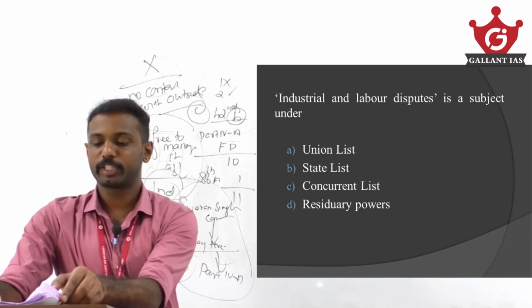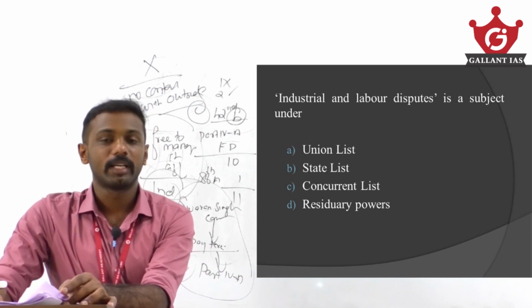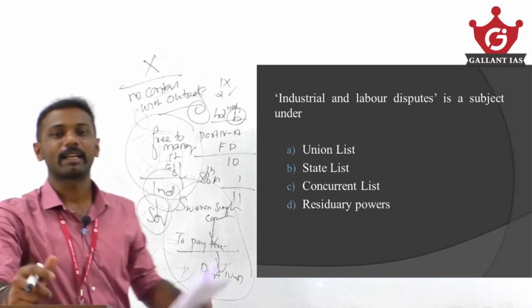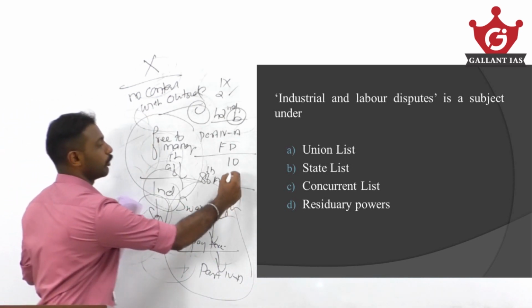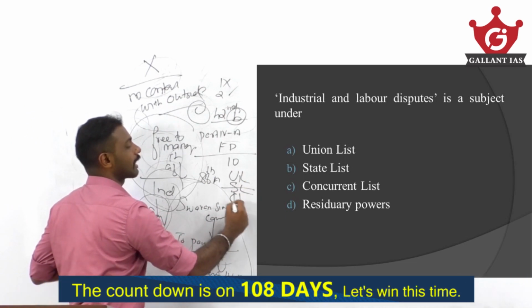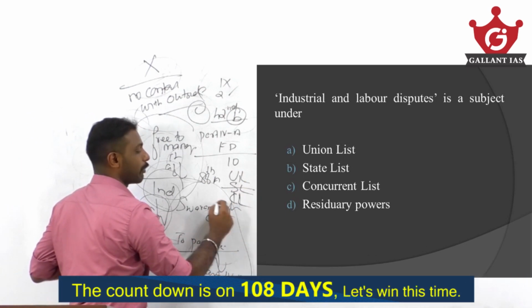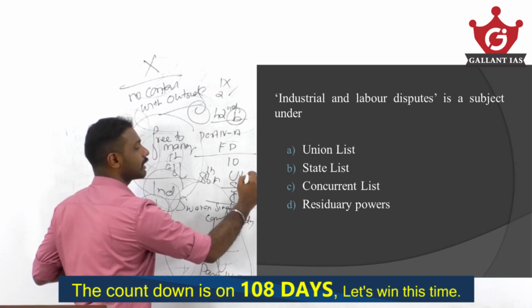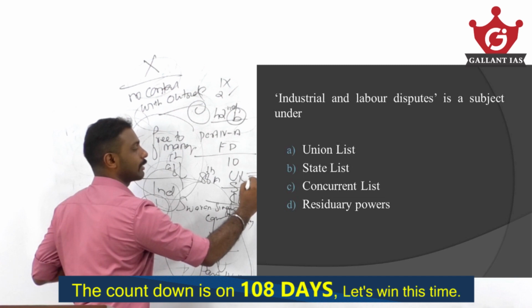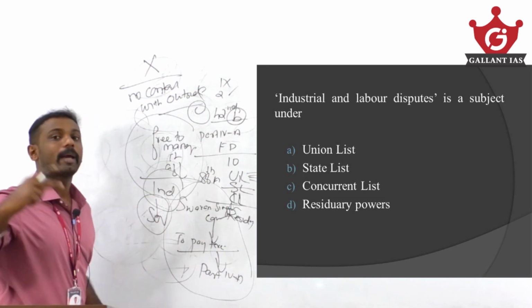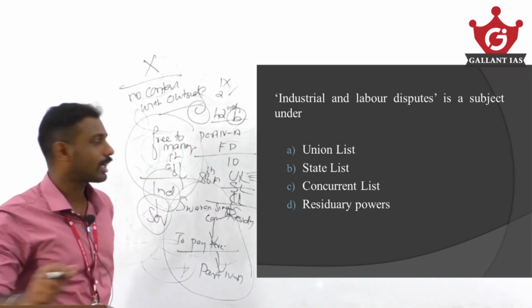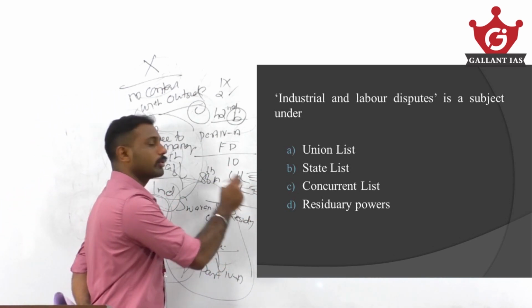Industrial and labor disputes is a subject under which list? See, under our 7th Schedule, the powers are divided between the Centre as well as the states in the form of the Union list, State list, Concurrent list, and apart from these 3 lists, there is one more power called residuary powers. Among these, the Union list consists of various entries, and regarding these subjects, the Parliament can make laws. Regarding subjects under the State list, the state can make laws.